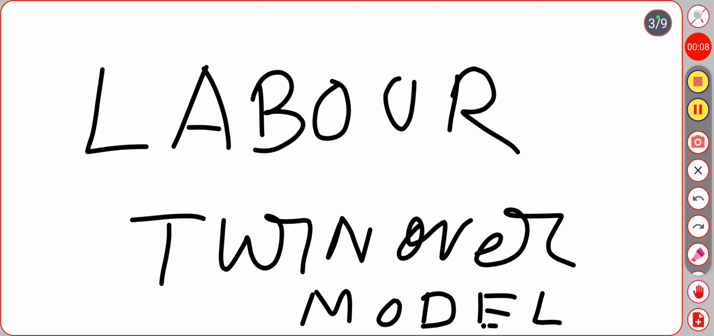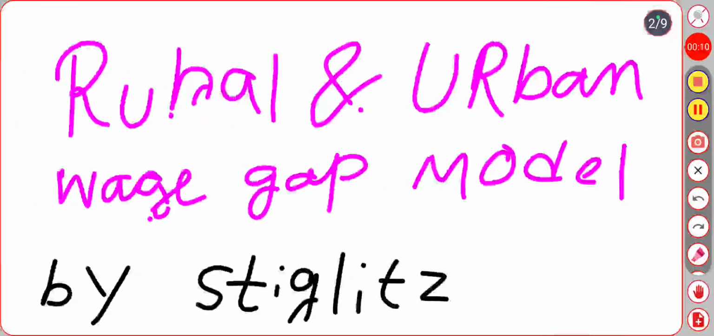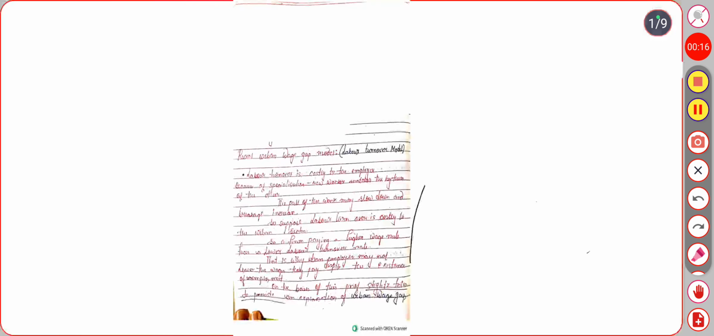Labor turnover model. This is also called the rural-urban wage gap model. This model is given by Stiglitz. In the rural-urban wage gap model, labor turnover is costly to the employer because of specialization, new worker mandates, and the rhythm of the other workers. The pace of the work may slow down and breakage may increase.